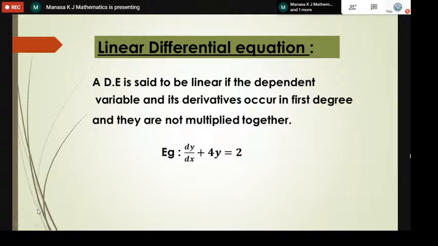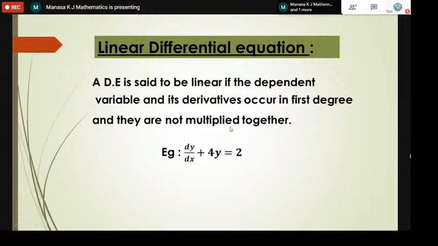Here the dependent variable is y and its derivatives are dy by dx, or you can call them y dash, y double dash. The dependent variable and its derivatives occur in first degree; actually, order and degree must be 1.